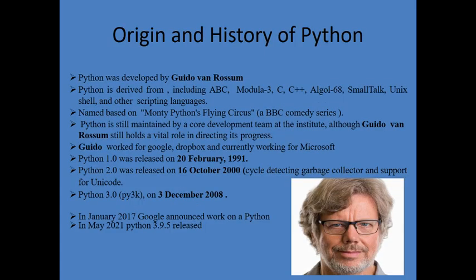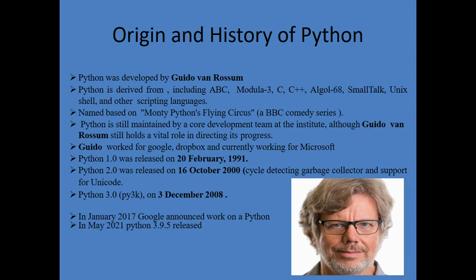Now we will discuss the history of Python. Python was developed by a Dutch programmer named Guido van Rossum at the National Research Institute of Mathematics and Computer Science in the Netherlands.